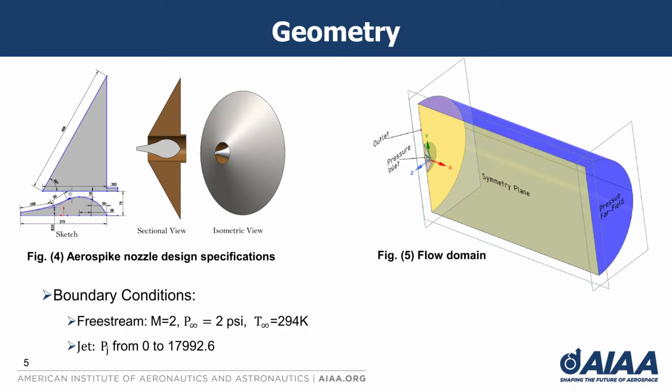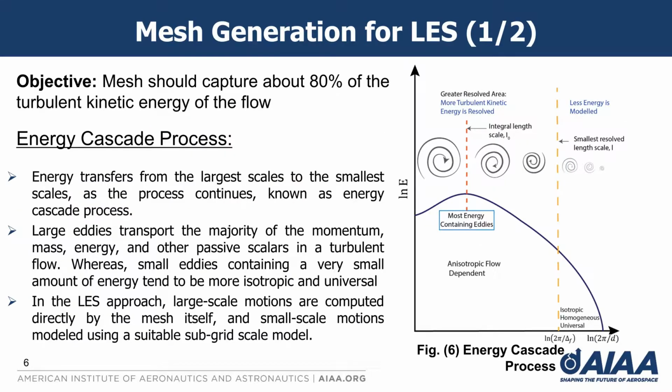And for the numerical investigation, a symmetric geometry has been generated where the free stream is considered as a pressure far-field boundary condition with a supersonic flow of Mach 2 at a pressure of 2 psi. And the jet pressure is varied from 0 to 17,992.6. In order to perform an accurate and successful large eddy simulation, we need to generate a mesh that can capture more than about 80% of the turbulent kinetic energy of the flow.